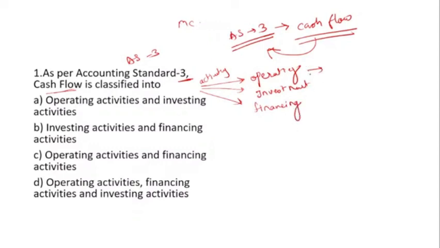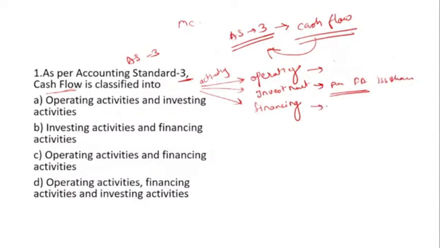Operating activity is the activity used for day to day transactions, which you have seen in your profit and loss account. But it must be related to cash, not any credit activity. Investment activity is when you are purchasing some fixed asset, or issuing shares.